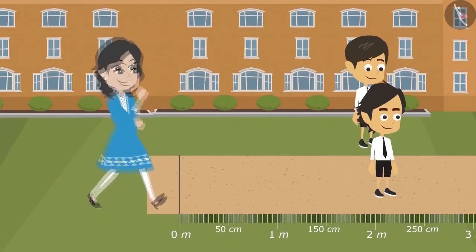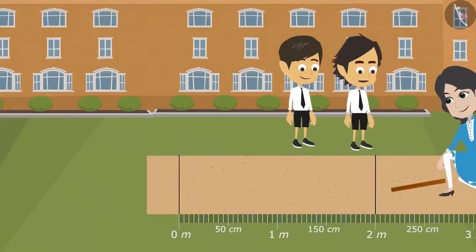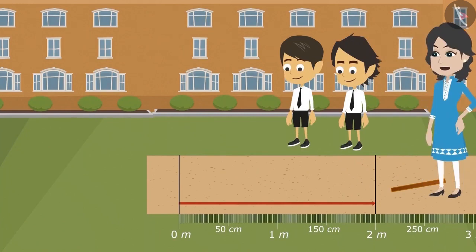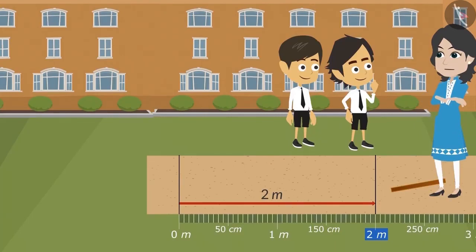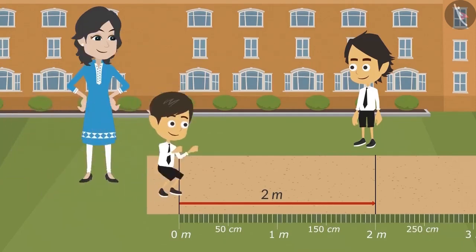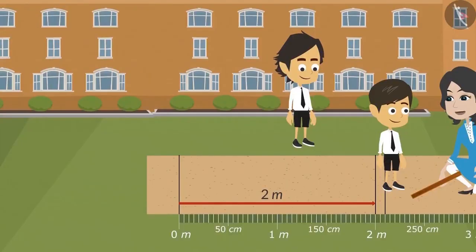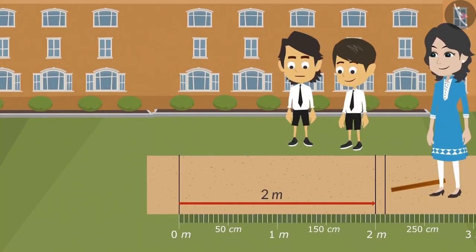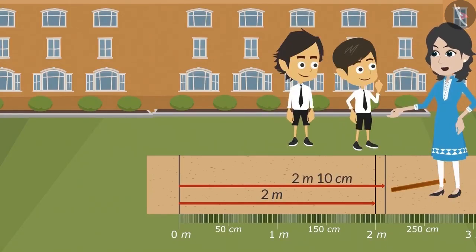Okay. I will jump first. How long did I jump? Let's measure it. You have jumped 2 meters, Ayushman. Can you jump longer than this, Reyansh? It doesn't look very difficult. Let me try. Hey Reyansh, you have jumped longer than Ayushman. But there is not much difference. Let's measure, then we will know. Reyansh, you have jumped 2 meters and 10 centimeters.